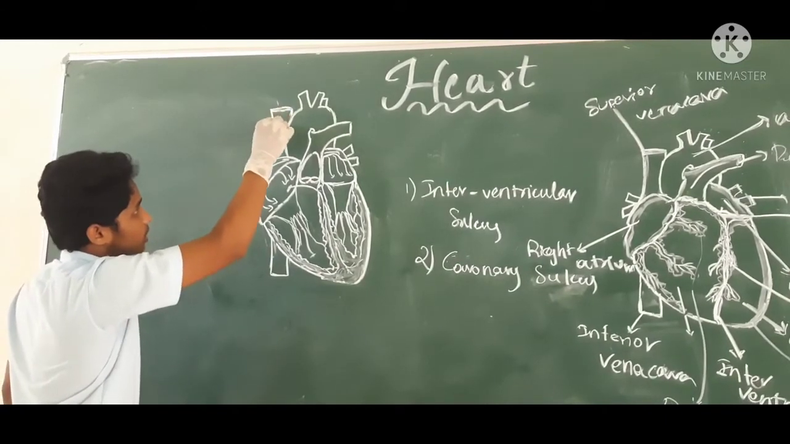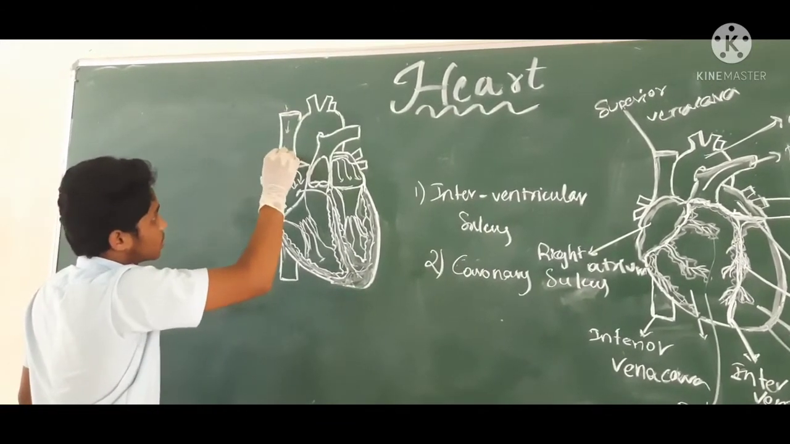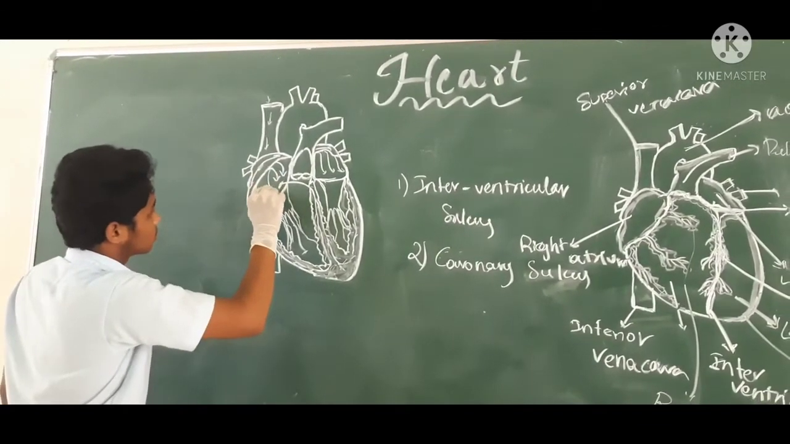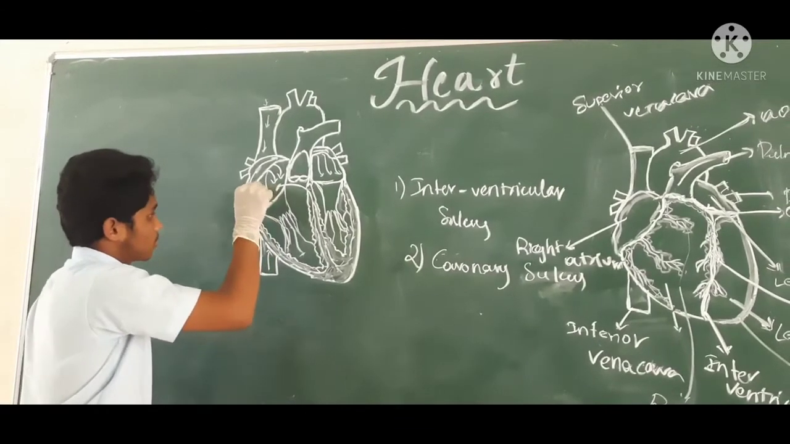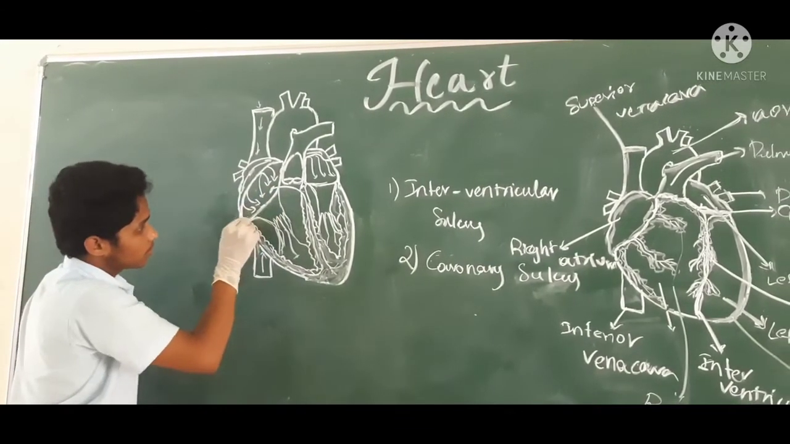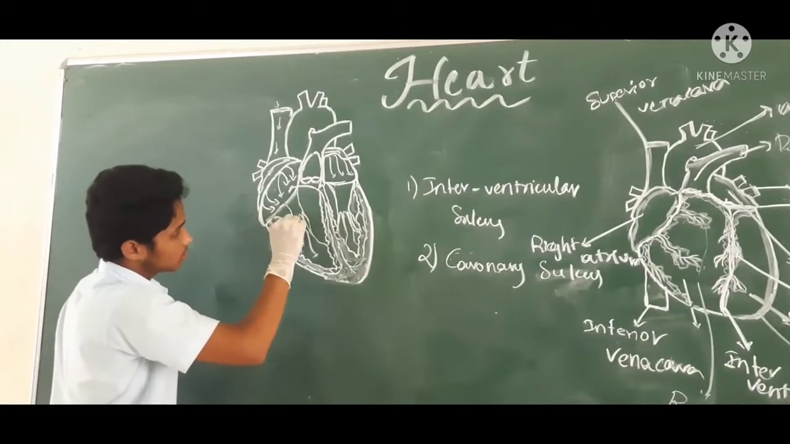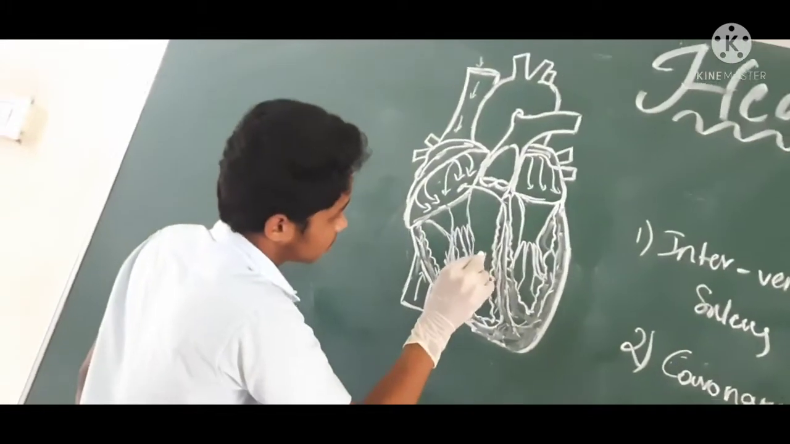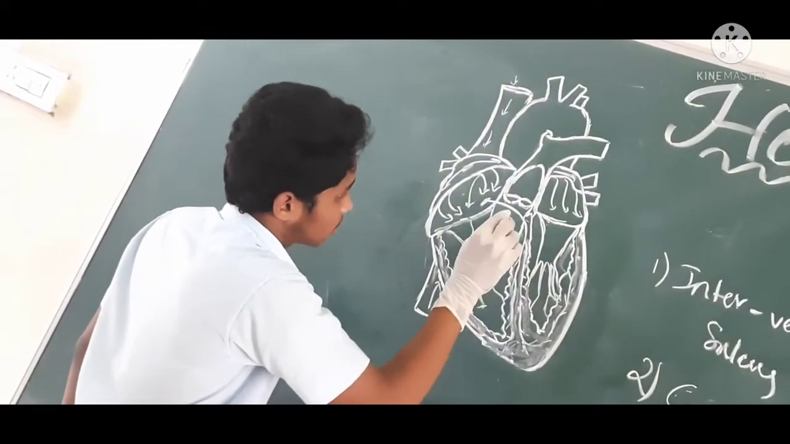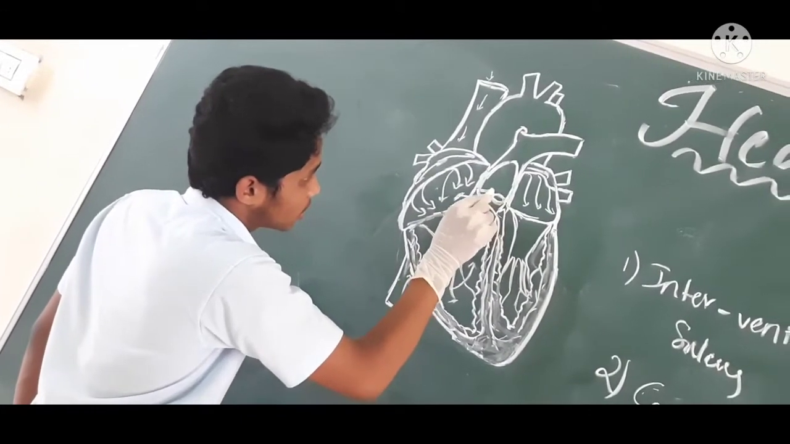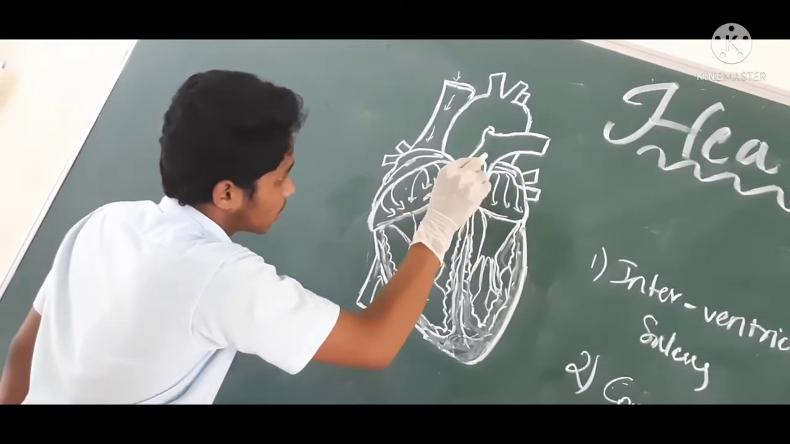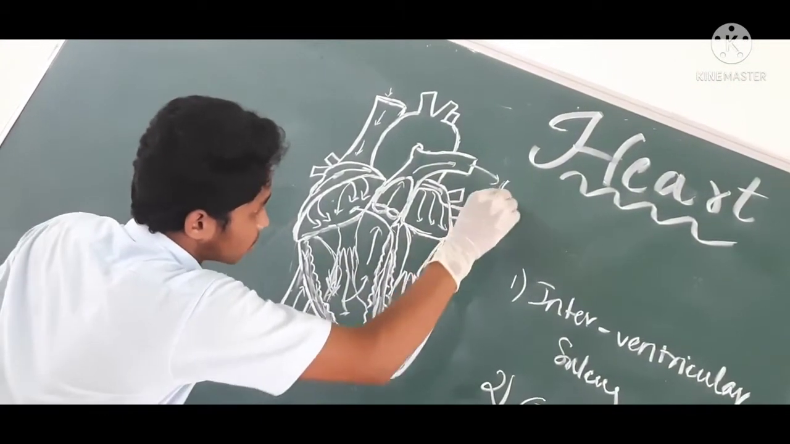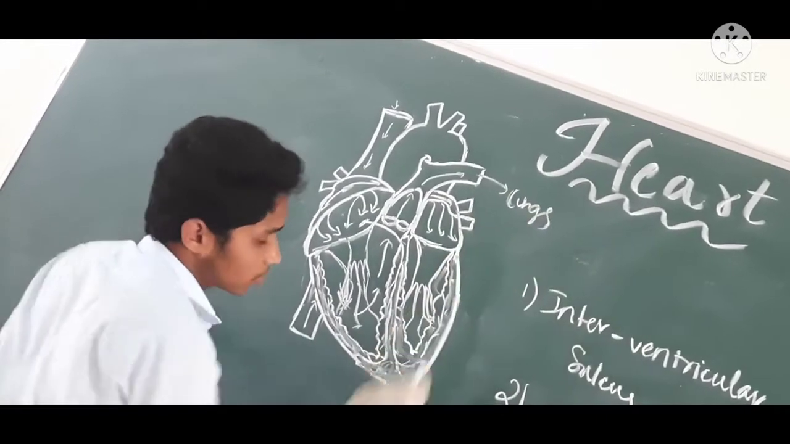Firstly, the deoxygenated blood enters from the superior vena cava and inferior vena cava. It comes through the right atrium and through the tricuspid valve. It enters the right ventricle and through the pulmonary valve. It enters the pulmonary artery and it goes to the lungs for the process of purification.